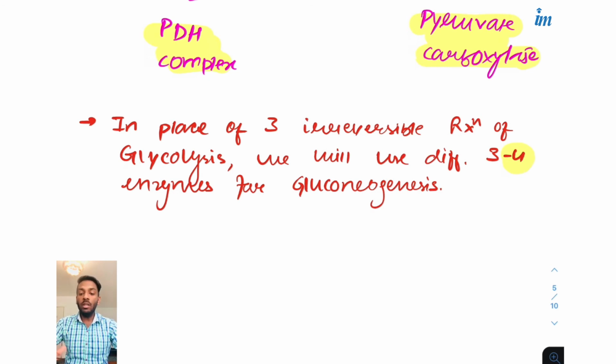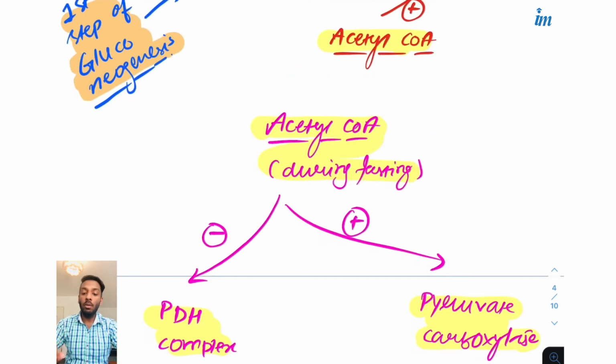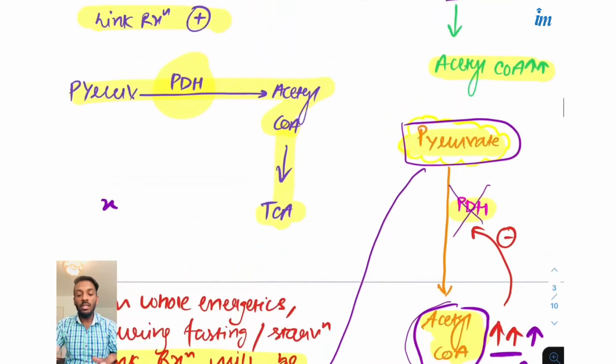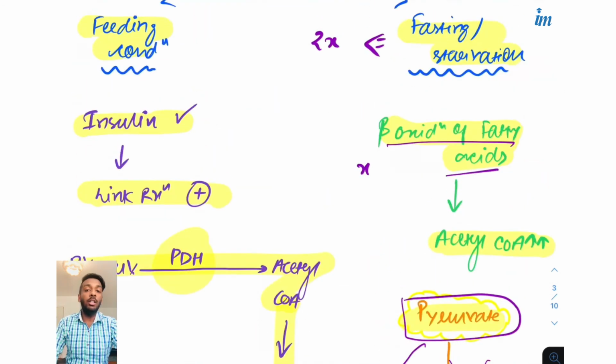So you should know about this, and let me tell you, it is a very high yield concept in every exam, because good questions are asked about this, so you should be remembering all of this. But there are a few things left about the substrate, like I told you, the fats and the proteins can be used as a glucose source other than the carbohydrates. So which amino acids, which proteins, which fatty acids are used, because all fats or all proteins cannot be used as substrates. So what are those?